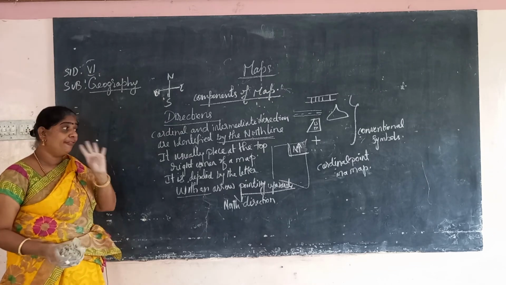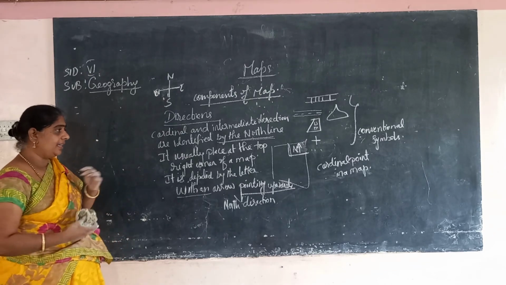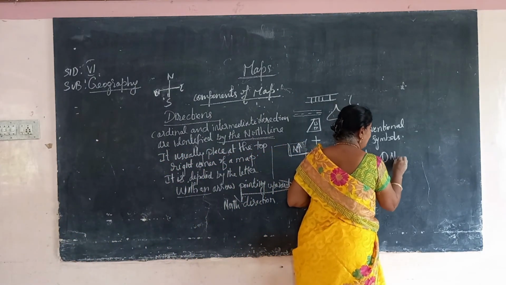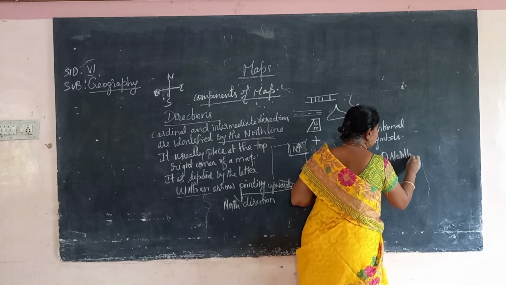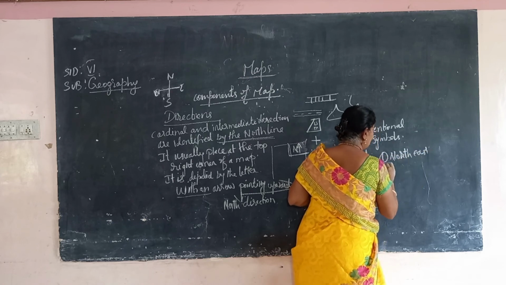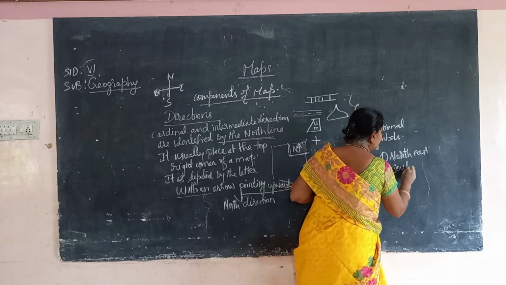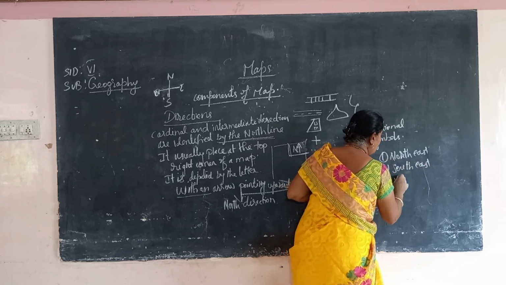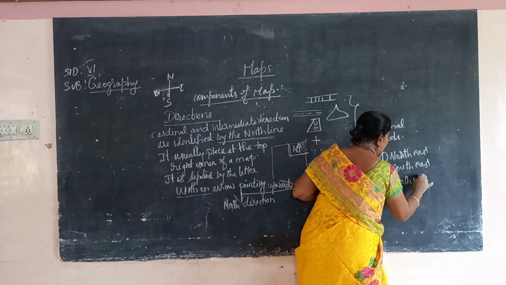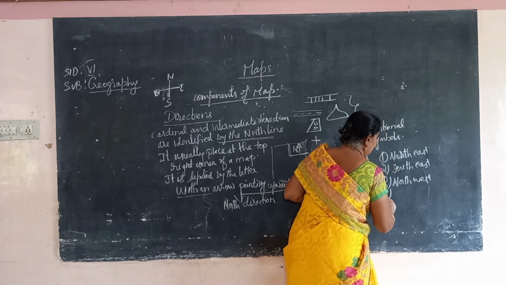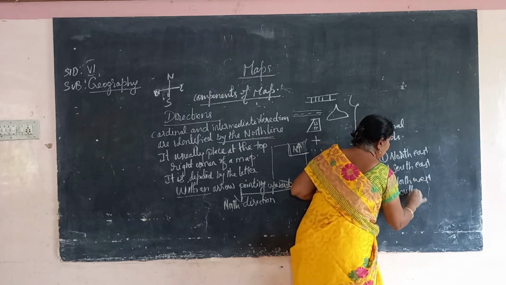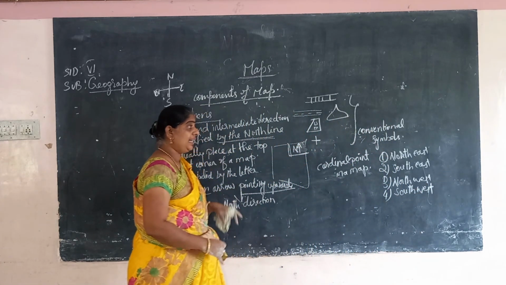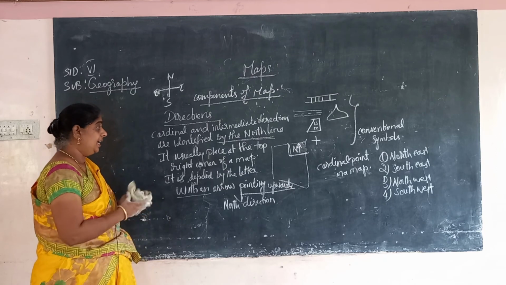There are four main intermediate directions: northeast, southeast, northwest, and southwest.